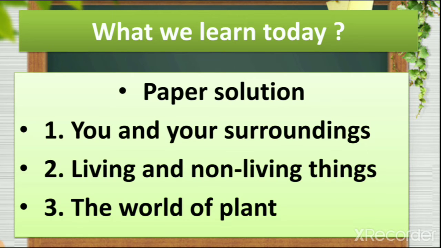And we learn about trees: big and strong plants are called trees. You also learn about small plants like rose and lotus. And many other things we learn in lesson number 3.